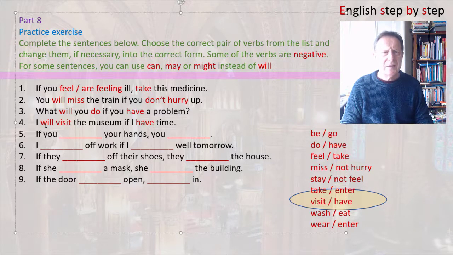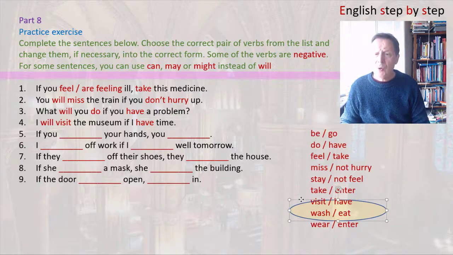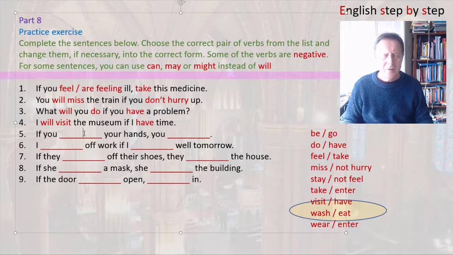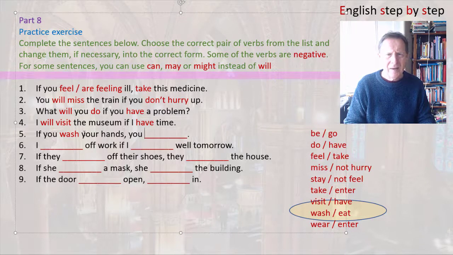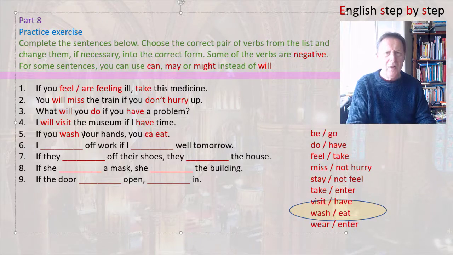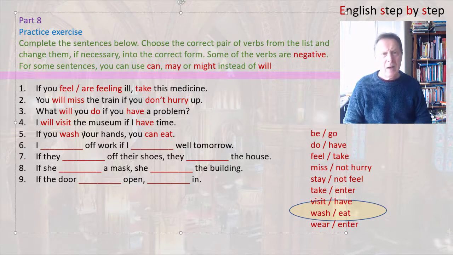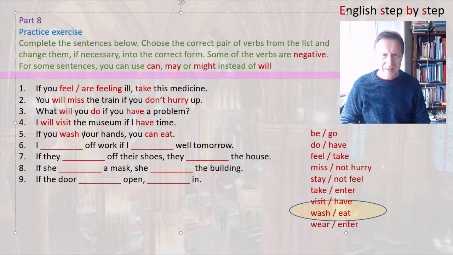So in this next one, it's about hands. So I think we can see that the best verb is wash. So we choose wash and eat. So there we have, if you wash your hands and then eat. Now, will eat is grammatically correct, but in this case, we're talking about permission. So let's change it to can eat. Then we have a more logical sentence. If you wash your hands, you can eat.